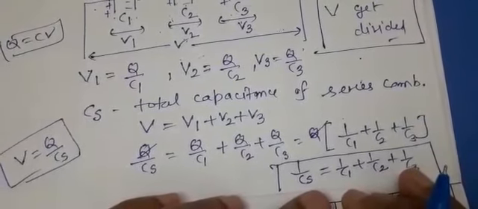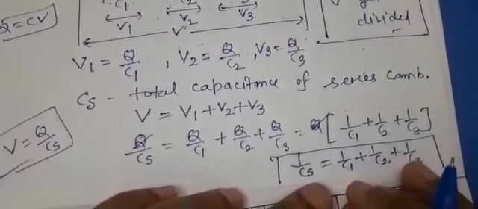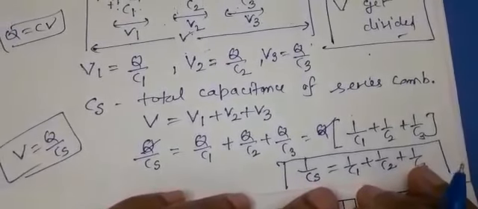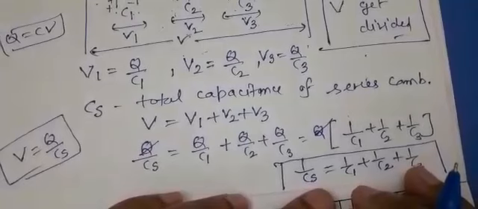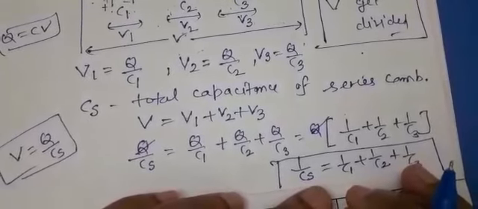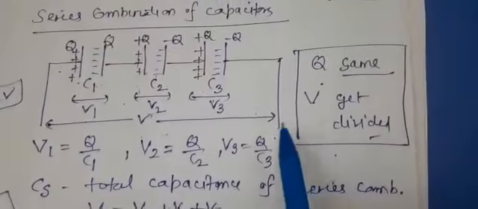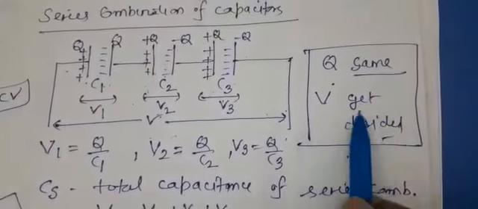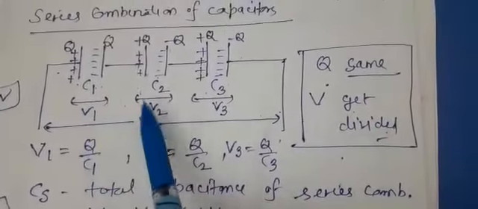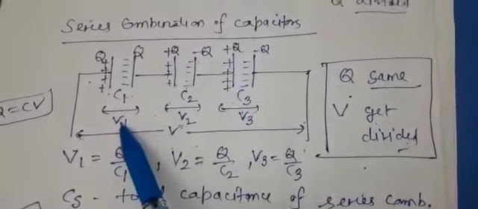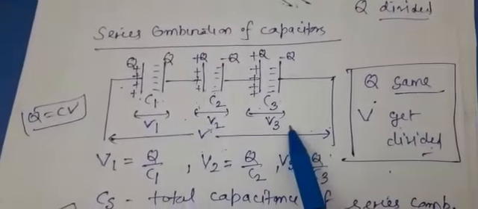Basically, here we will use this result directly in numericals. But if the derivation is asked, then what you have to learn is that the charge remains the same, but the potential gets divided between these three capacitors. So V will be equal to V1 plus V2 plus V3.